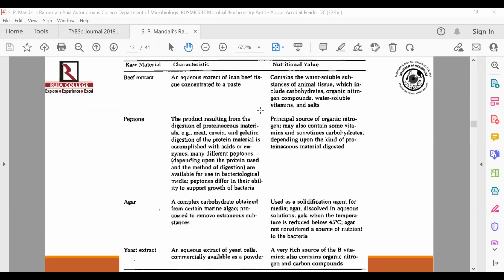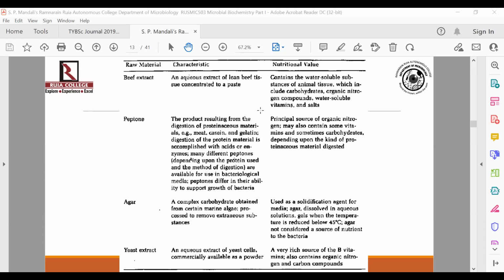Obviously, depending on the source, if you digest meat, or casein, or gelatin, the nutritional value of the peptone is going to depend on the source that you have made use of. Meat may be extremely rich in proteins as compared to gelatin. So the source from which you have prepared peptone will decide how rich it is in terms of nitrogen.